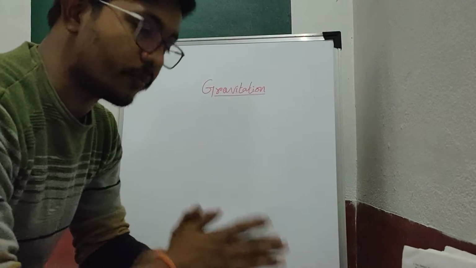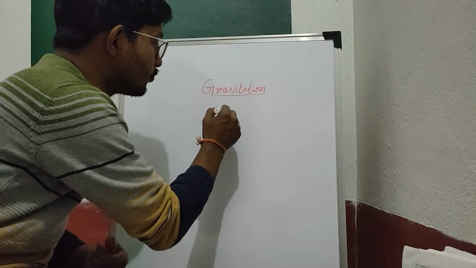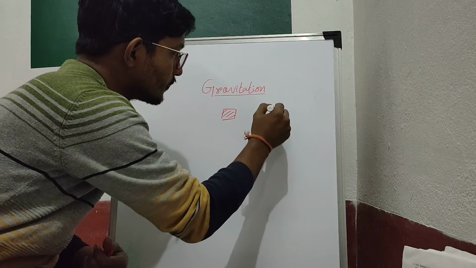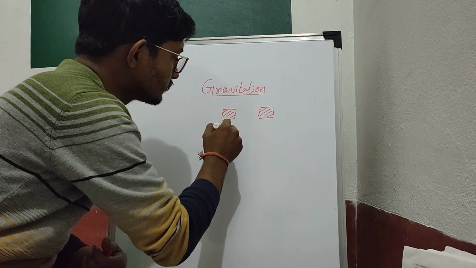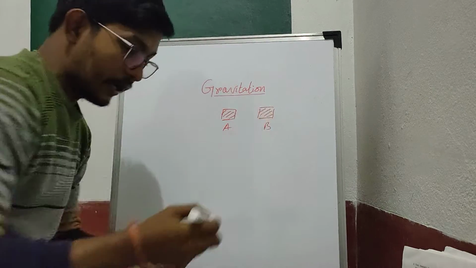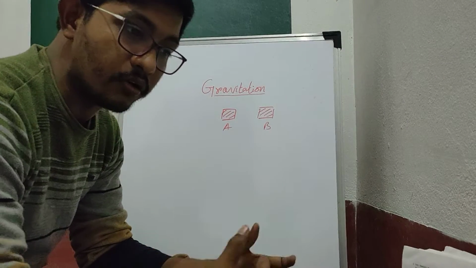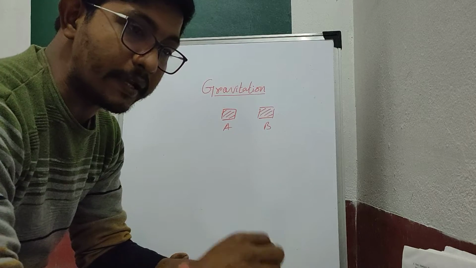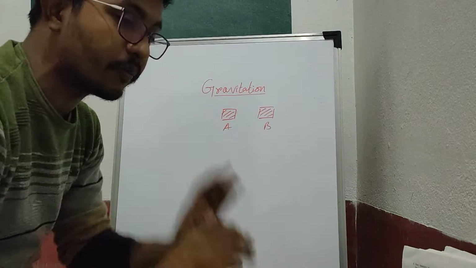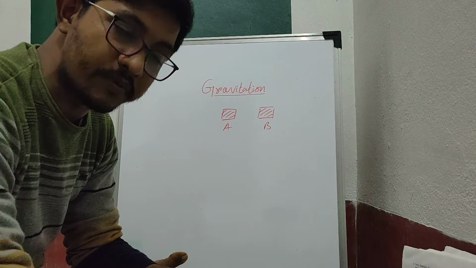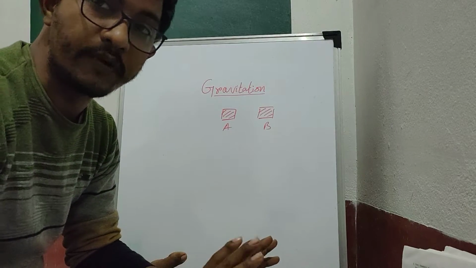That means any two objects, like A and B, until and unless a net force acts on them, will always remain in their state of rest or of uniform motion.